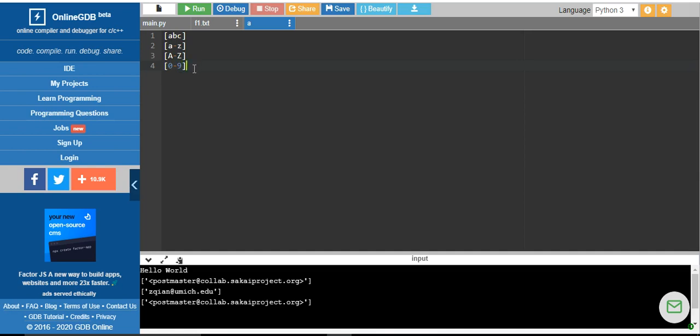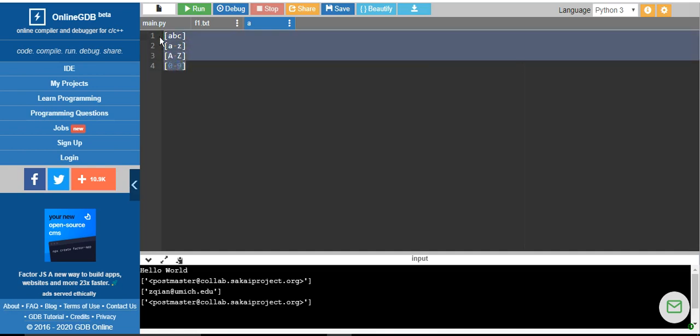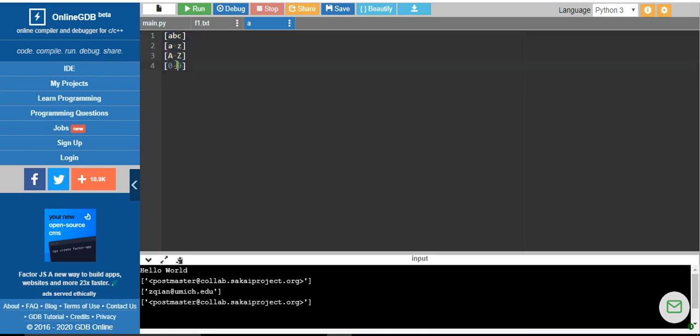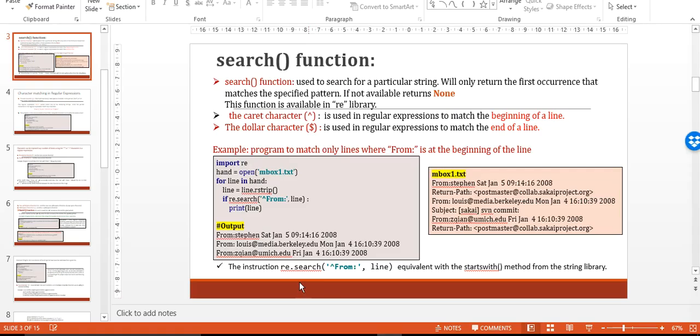So this type of multiple acceptable characters can be used. But here I didn't say any multiple characters, right? It is able to match only a single character. But along with this, if I use star or plus, then it will say any number of digits. Plus represents one or more, any number of digits. When I use star here, it means zero or more characters between a to z. So we will see that.